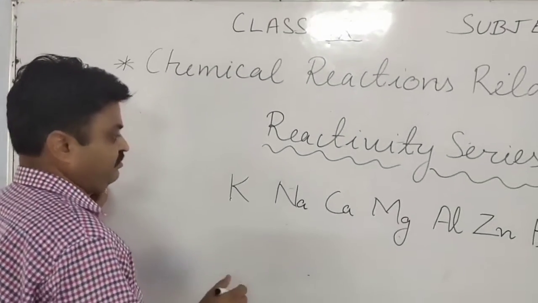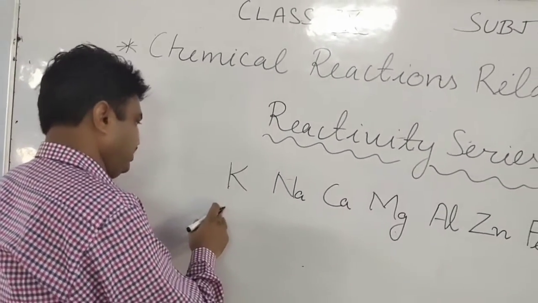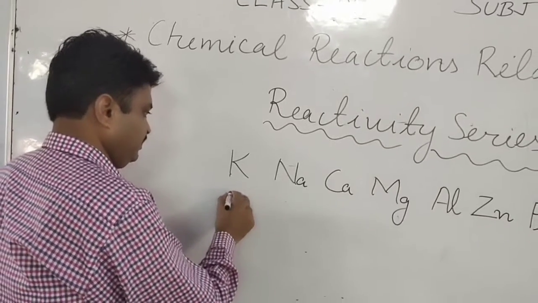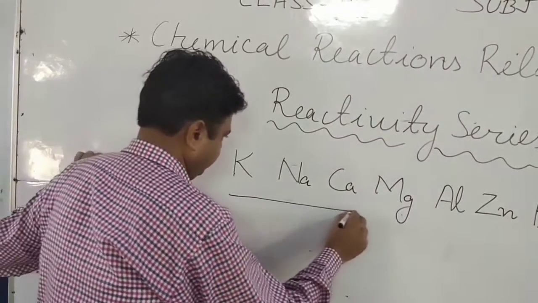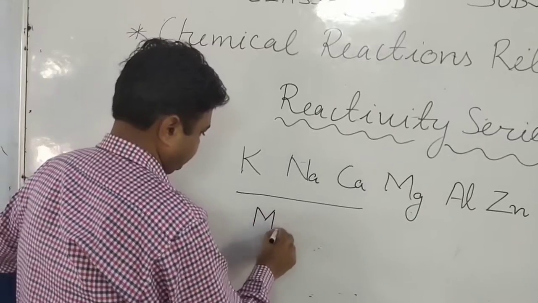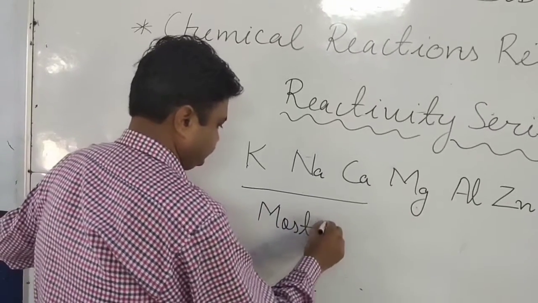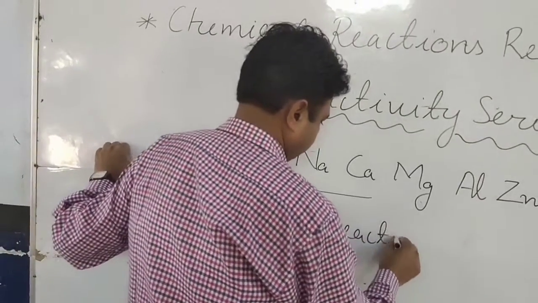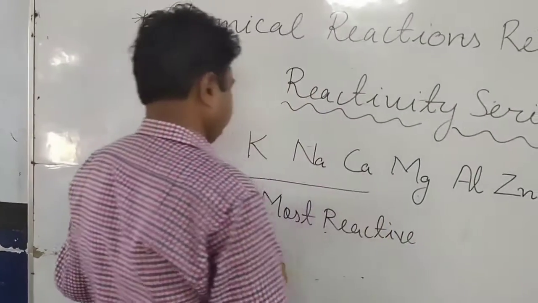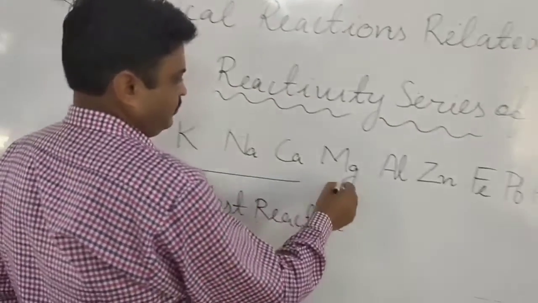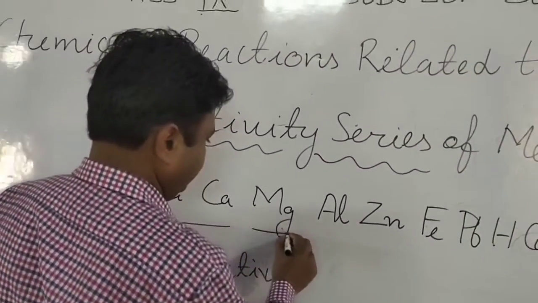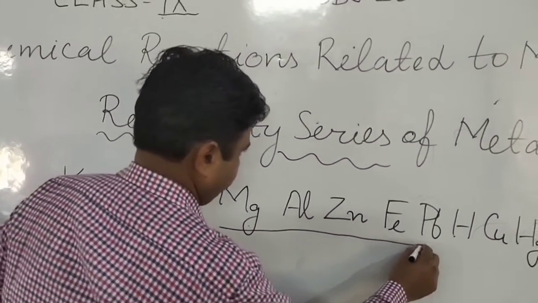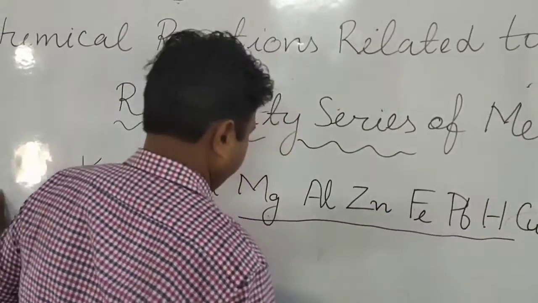Now the most reactive metals, these are the most reactive metals, student. And these, magnesium, aluminium, zinc, iron, copper, what are they?